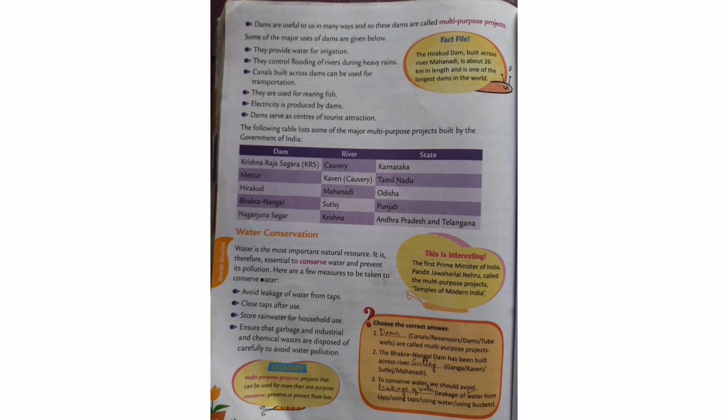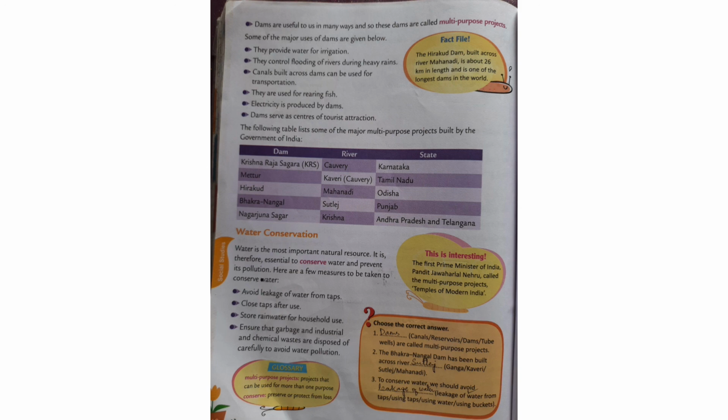Some of the major uses of dams are given below. They provide water for irrigation. They control flooding of rivers during heavy rains. Canals built across dams can be used for transportation. Ships or boats can go on a canal. They are used for rearing fish.